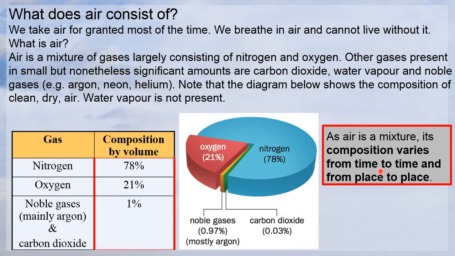This is because in the morning, normally the industries will start to operate, and there are a lot of vehicles on the road. Carbon dioxide normally comes from the release from industries and vehicles. Compared to night time, where normally there are no people walking, the industries will be closed and fewer vehicles will be on the road. So at night the concentration or amount of CO2 will be less. That's why the composition of the air always varies.